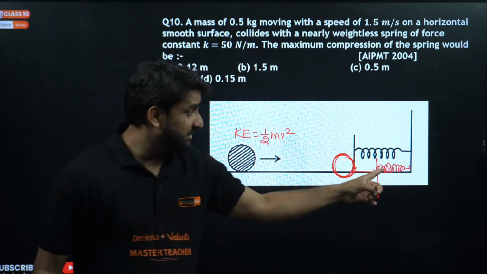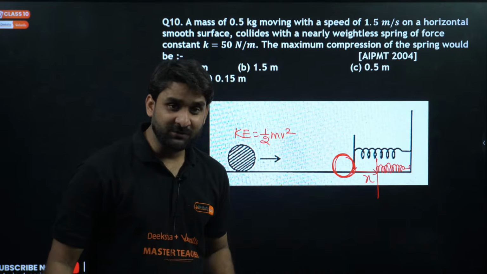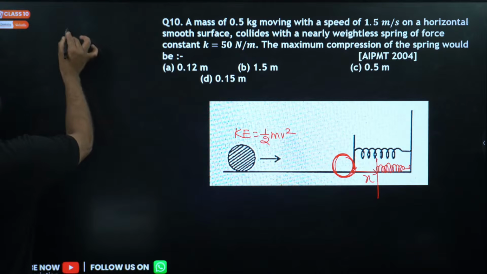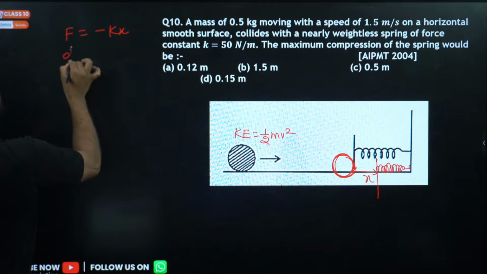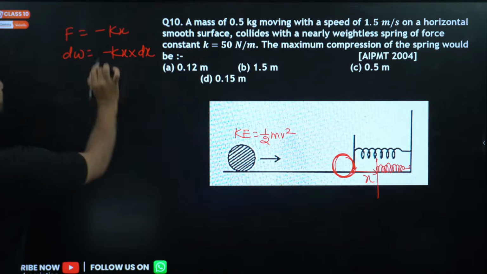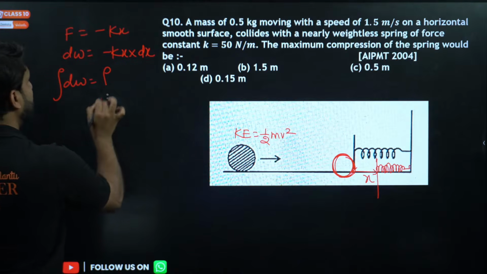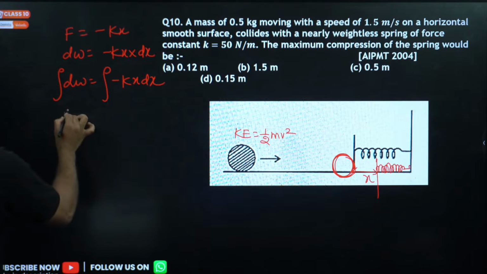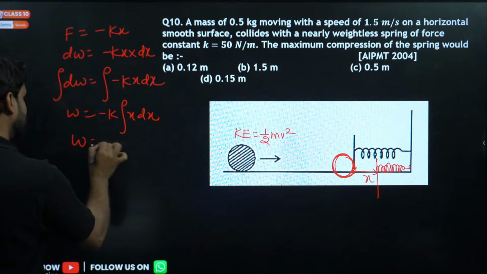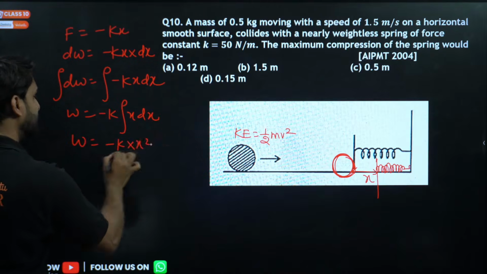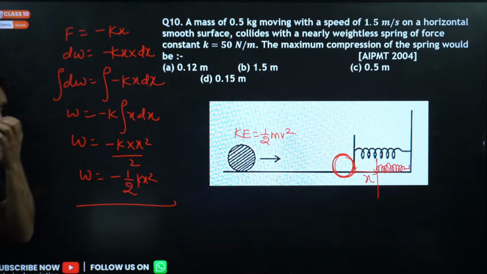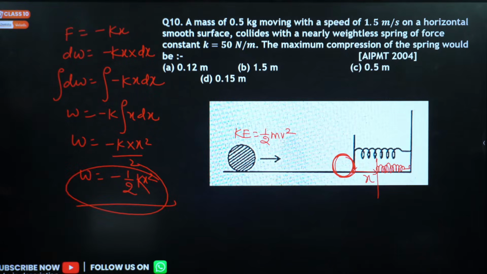It means there will be some restoring force, and if there is restoring force, there will be some energy. Force into displacement is energy. You know the restoring force is equal to minus kx, and the work done by the spring will be minus kx into dx. So integrating both sides, dw equals integration of minus kx dx. k will come out, and integration of x dx gives half x square. So w is equal to minus half kx square. This is the formula for spring potential energy.